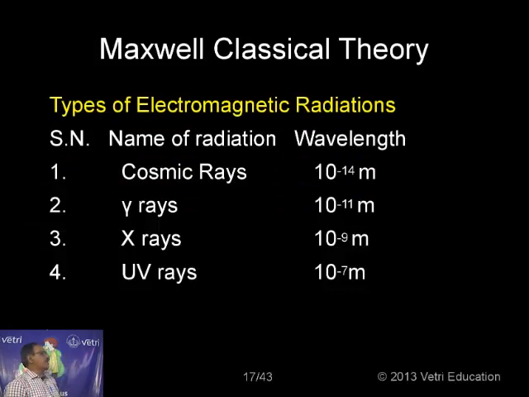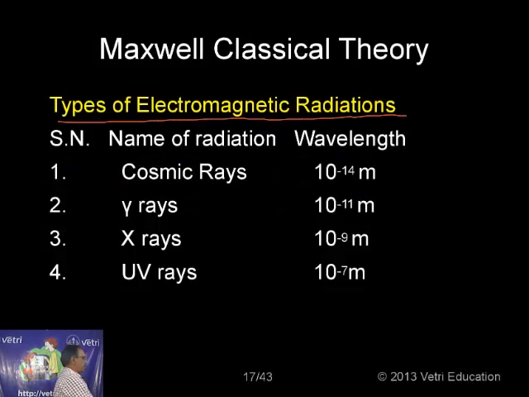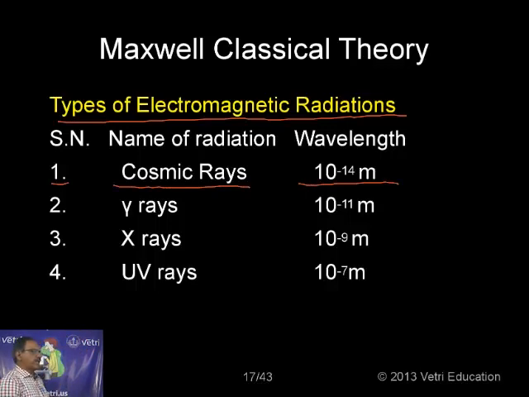Let me come to some important types of electromagnetic radiation. I have discussed various characteristics of electromagnetic radiations. Now I want to give some important electromagnetic radiations available in the space that we are living in. Here, the first one in the types of electromagnetic radiation: number one, cosmic rays, wavelength 10 to the power of minus 14 meter. It is given in terms of increasing lambda value.